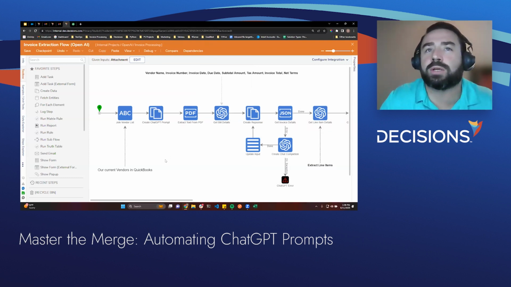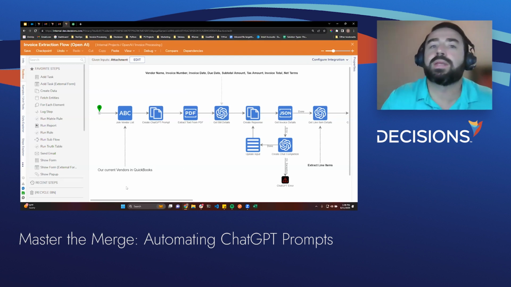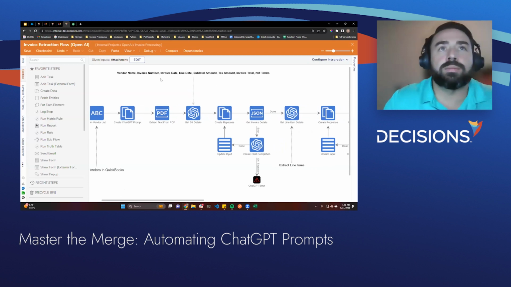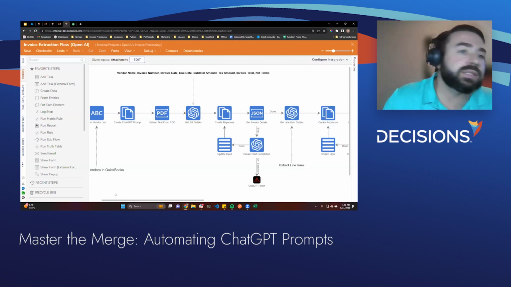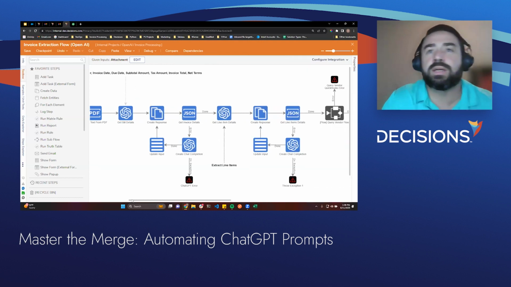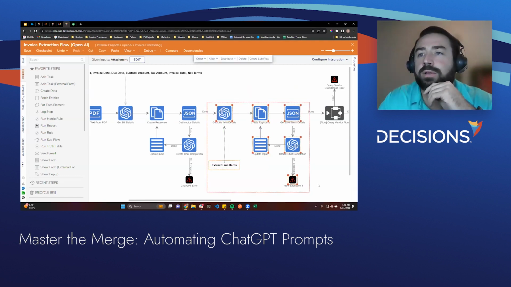So we actually don't need a rule. We just have one for this particular use case. But overall, by splitting the prompts into two separate steps, it makes it very hyper focused. So you get a better quality response from ChatGPT. So it's very important to understand.